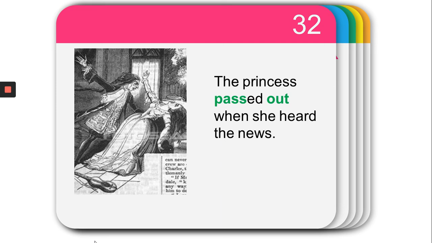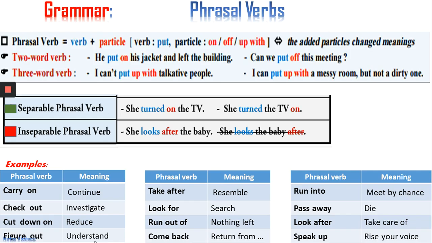The princess passed out when she heard the news. Maybe she heard that the prince has died. Okay, so she did not pass away, but she just passed out, which means she fainted. She loses control.